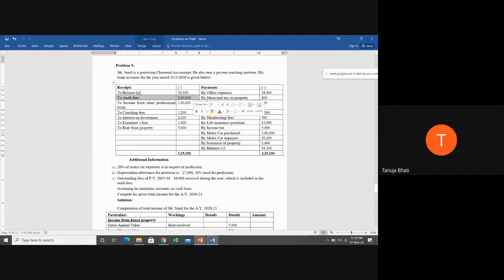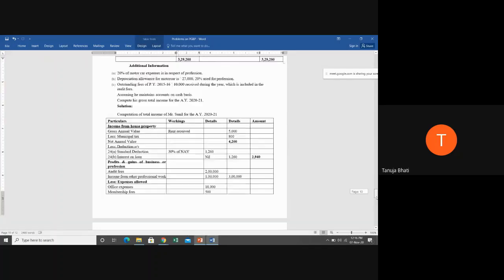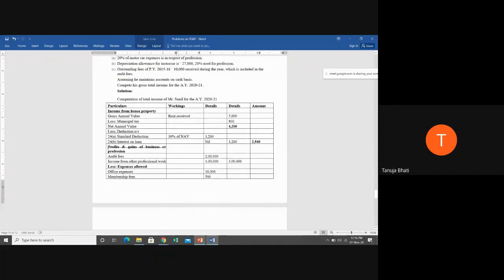You all told me audit fees is a business income, and since it is a business income, profession income, under profits and gains from business or profession, audit fees we have written here 2 lakh rupees. Okay.